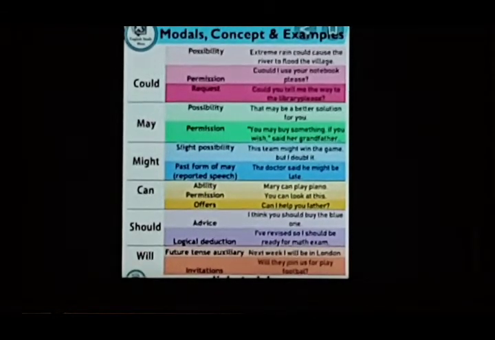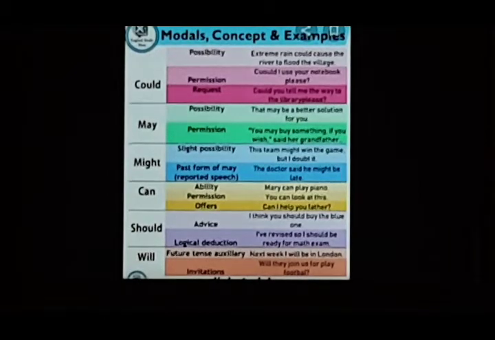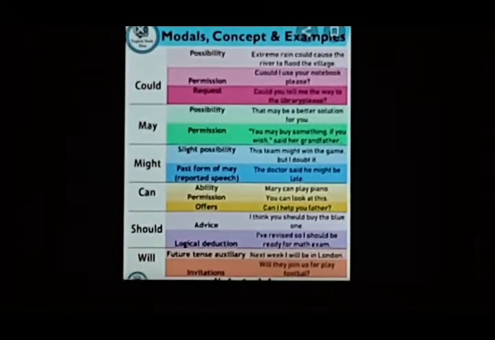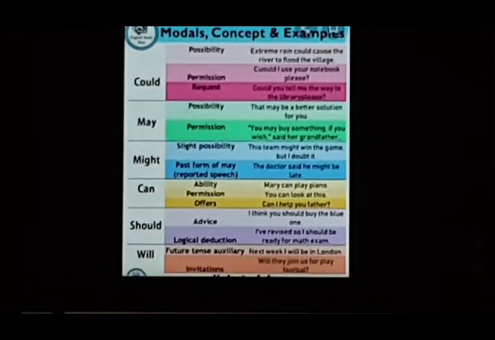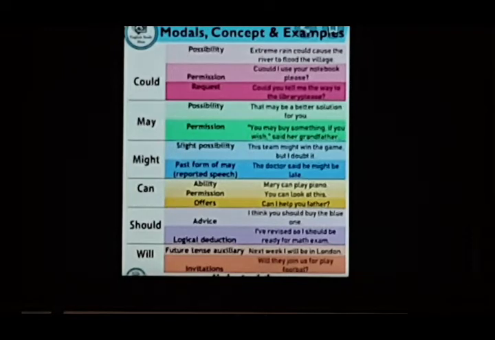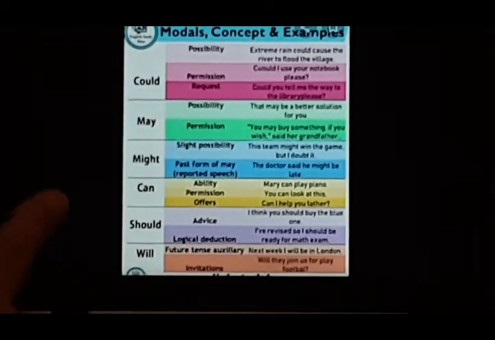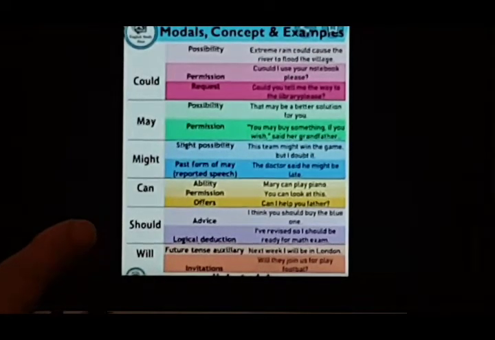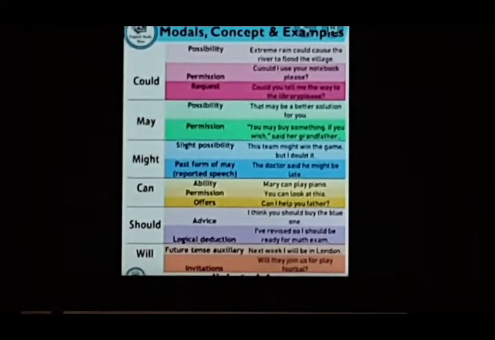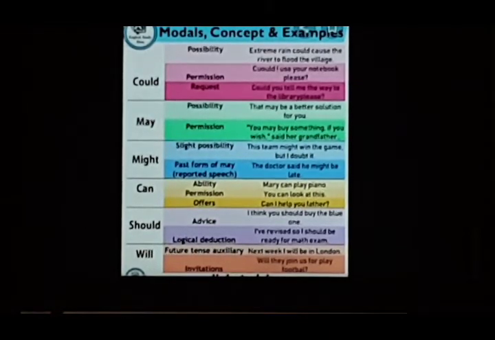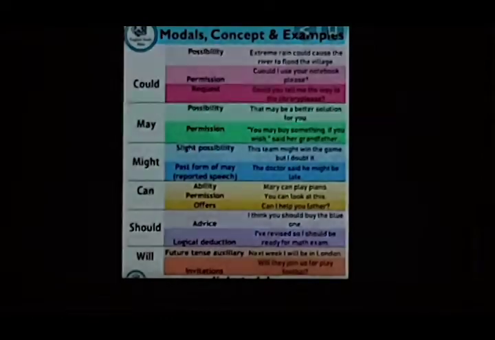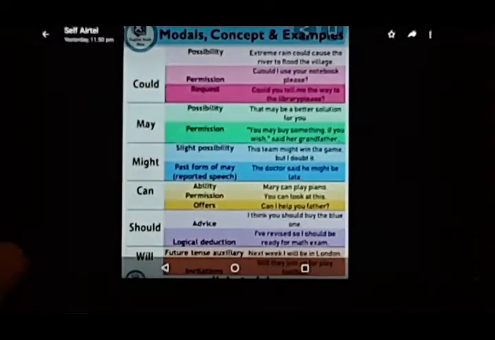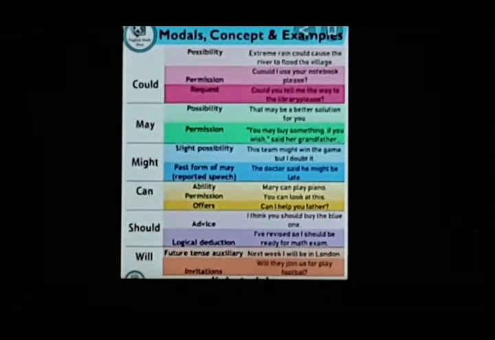Might, slight possibility. Again, may has also got possibility, and might can also be used when there is some possibility. But where to use may and where to use might, I'll be telling you about it later. So might, slight possibility, past form of may. Reported speech, when we use it in narration, direct and indirect form. Can can convey ability, permission or offers. Should can be used for advice or